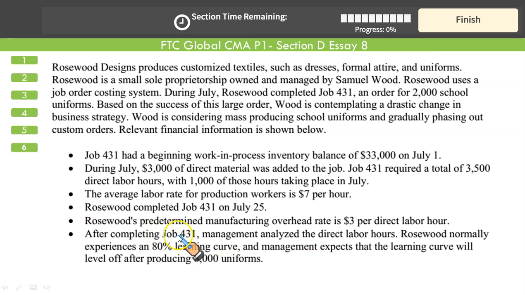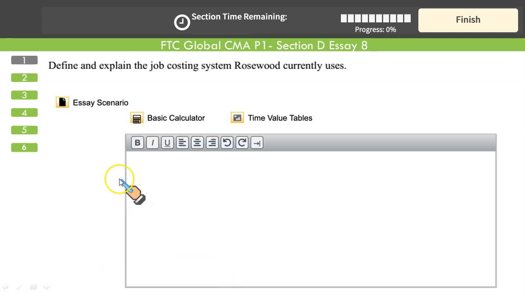After completing Job 431, management analyzed the direct labor hours. Rosewood normally experiences an 80% learning curve, and management expects that the learning curve will level off. It will cease after producing 8,000 uniforms. So that's your case study. The first question: define and explain the job costing system Rosewood currently uses.